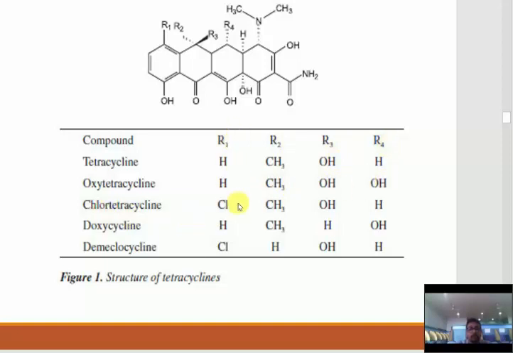In chlorotetracycline, R1 contains a Cl group, R2 CH3, R3 OH, and R4 H. In doxycycline, R1 is H, R2 CH3, R3 H, R4 H. In demeclocycline, R1 contains Cl, R2 contains H, R3 contains OH, R4 contains H.